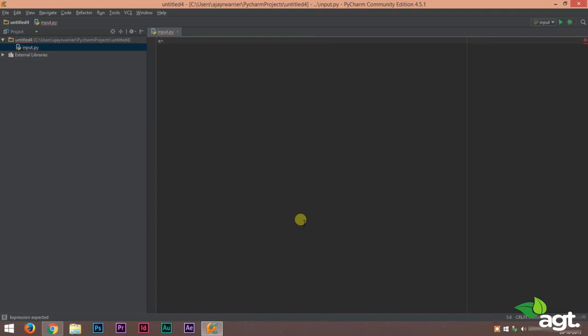So to receive input into a, all you have to do is use int bracket input. You do this and Python will read input of a from the user. Now int is specified here, which means that the input is going to be an integer.